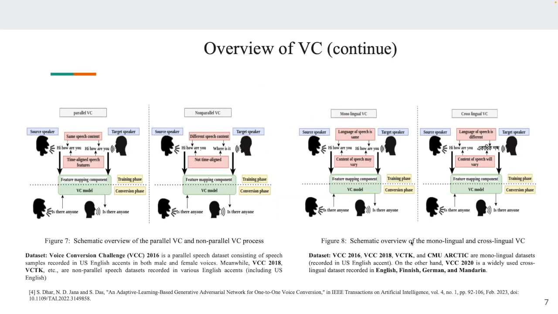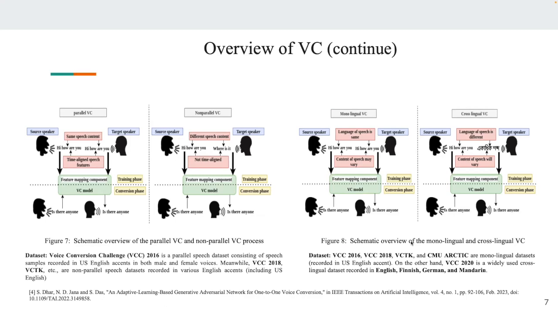In parallel voice conversion, we have the parallel content of both source and target. It may not be time aligned, in which case you can use DTW. In the case of non-parallel VC, it may be the same linguistic identity or not, but the contents are not parallel. The Voice Conversion Challenge 2016 first proposed a dataset for parallel speech content, and in VCC 2018 it is non-parallel speech content in a unilingual setting, that is only one English accent, US English.